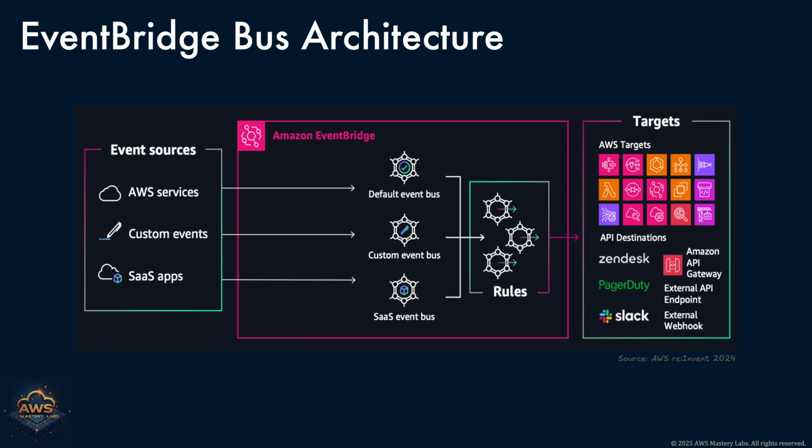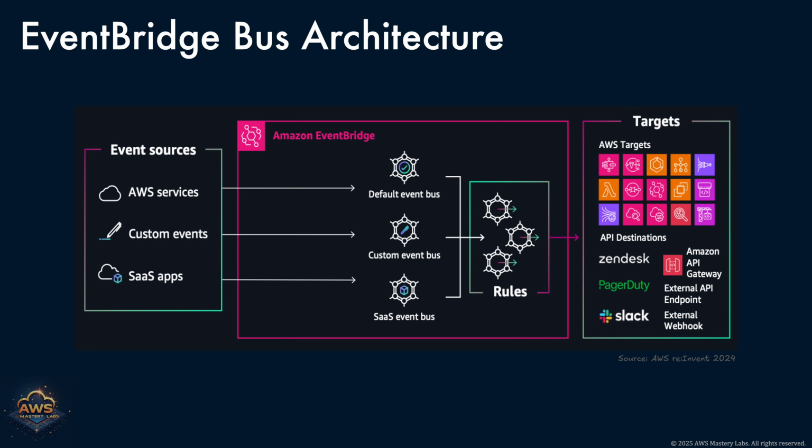It begins with event sources, which can come from three primary origins. First, AWS services themselves can emit, such as EC2 state changes, S3 object uploads, or CodePipeline deployments. Second, you can publish custom application events, allowing your own systems to signal important business milestones. Third, SaaS applications like Zendesk, Auth0, and Datadog can push events directly into EventBridge via partner integrations.